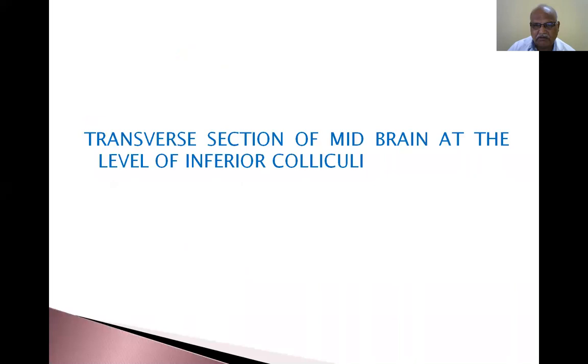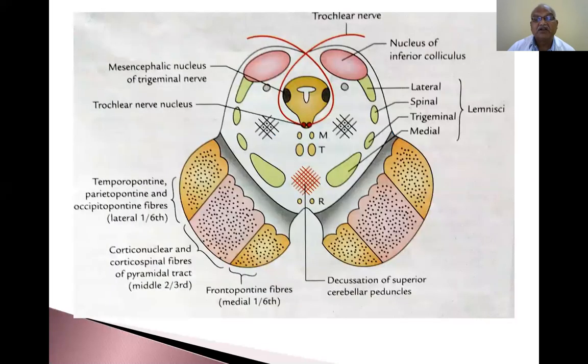Already I told you, transverse section of midbrain at the level of inferior colliculus. Now this is the inferior colliculus. This is the nucleus of inferior colliculus. It is nothing but a collection of neurons. This is a lemniscus. This is a lateral lemniscus. This is a spinal lemniscus. This is a trigeminal lemniscus. This is a medial lemniscus. Now this is the central gray matter. This is the central canal of the midbrain, the Sylvian duct.